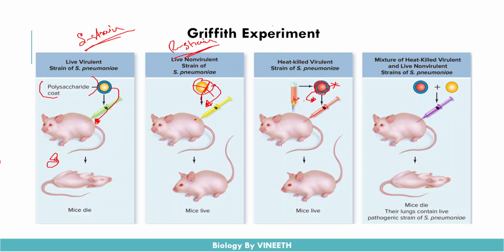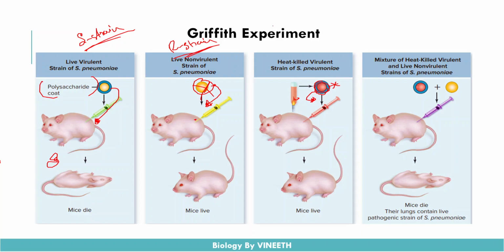And when he injected the heat killed strain into the mice, because of the polysaccharide it was able to grow. Now the polysaccharide coat is not there, so the mice cells have the enzymes. Now this enzyme can degrade the heat killed strain and the mice are able to live, okay.